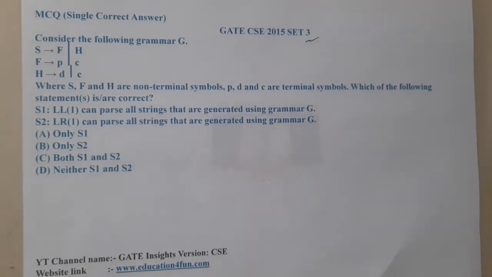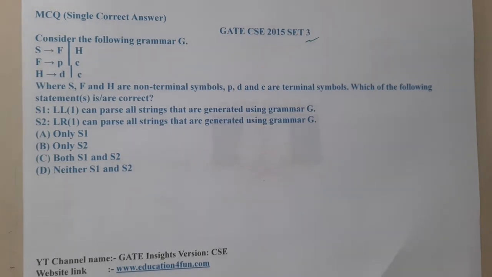The given question is: consider the following grammar G. S implies F or H. F implies P or C, H implies D or C, where S, F and H are non-terminal symbols and P, D, C are terminal symbols. Which of the following statements are true? S1 says LL(1) can parse all strings that are generated using the grammar G. S2 says LR(1) can parse all strings that are generated using grammar G. Among them, which is correct? Only S1, only S2, both S1 and S2, neither S1 nor S2.